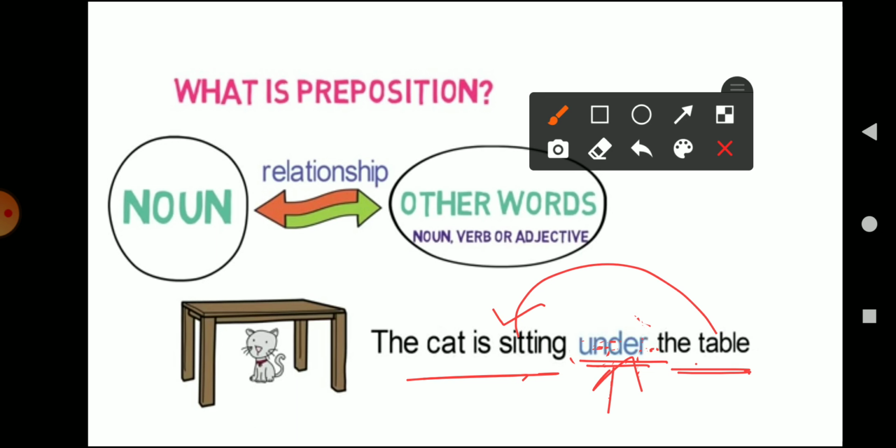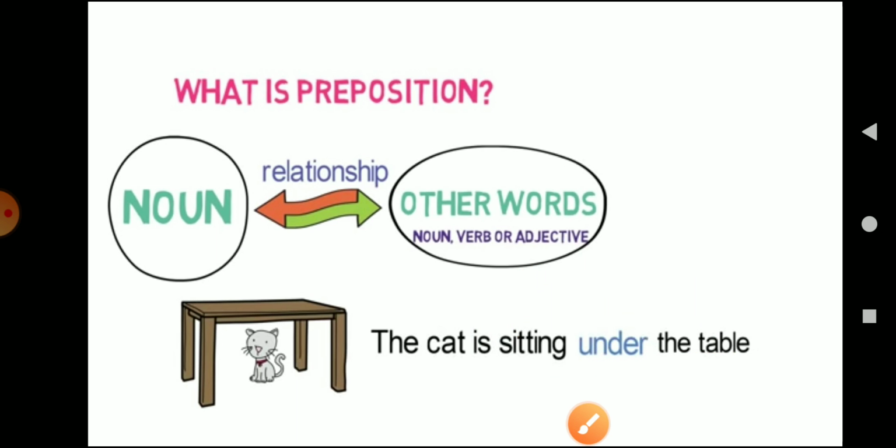A preposition is a word which is placed before a noun or a pronoun, which shows the linkage between the noun and the other words. It basically shows the relationship between the noun and the other words, or we can simply say, how the noun is related to the other words.